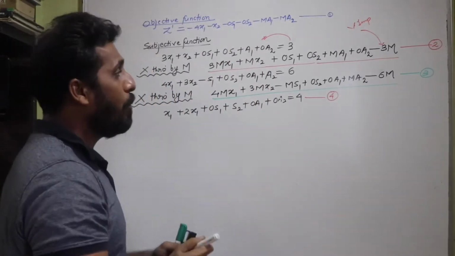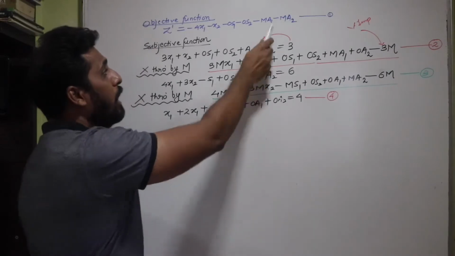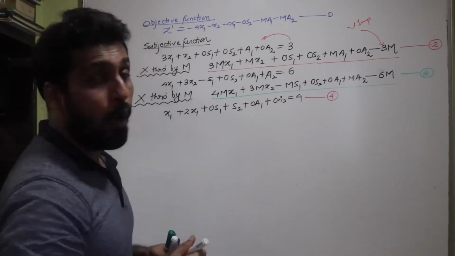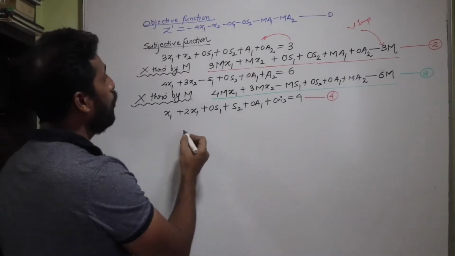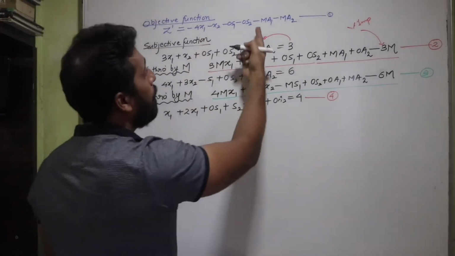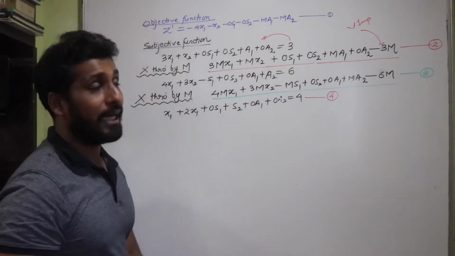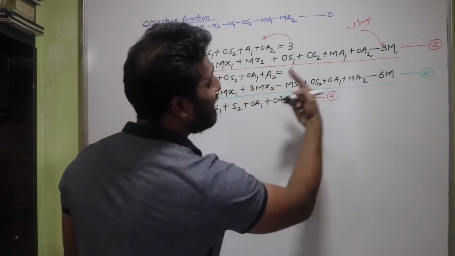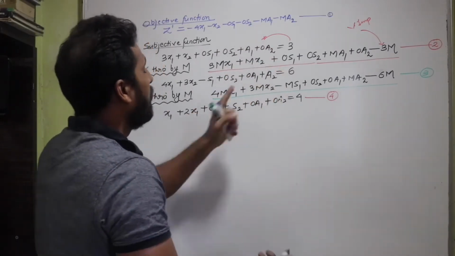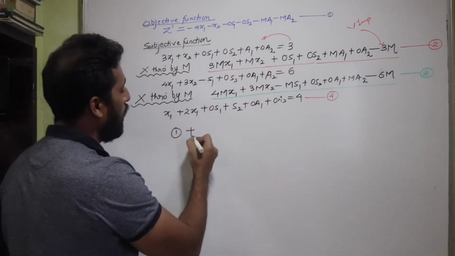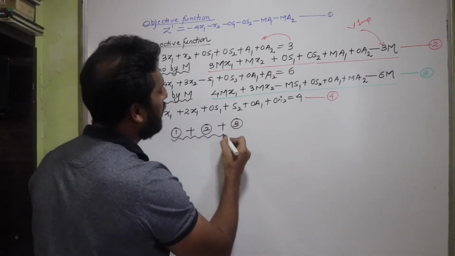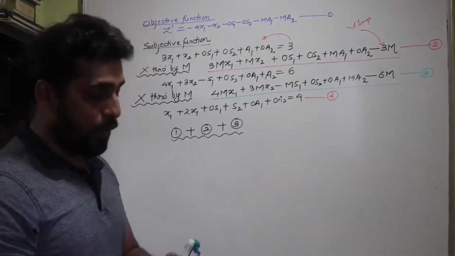Okay, so now my job is to remove the big penalties from the objective function. So how can I do this? I'm going to add equations 1, 2 and 3, isn't it? So minus Ma1 and plus Ma1 will get cancelled, minus Ma2 and plus Ma2 will get cancelled. So I'm going to simply add equations 1, 2 and 3. Now be very careful while adding the equations.